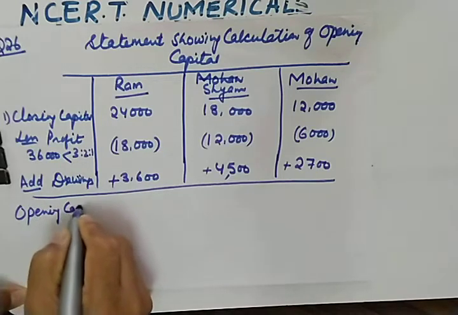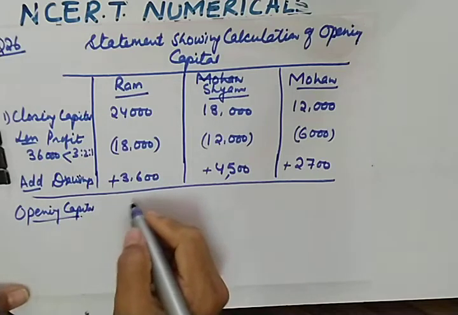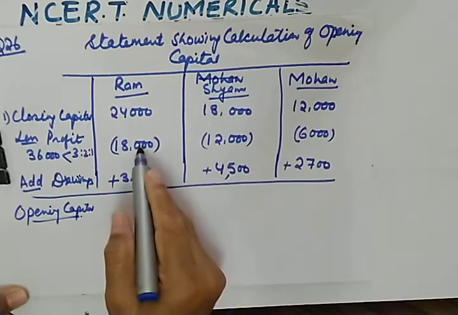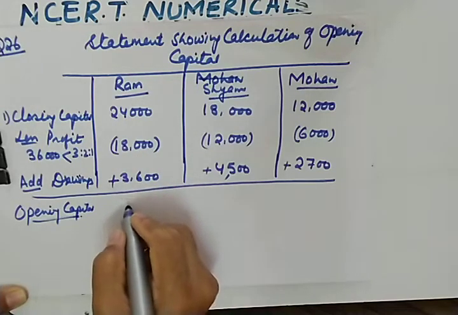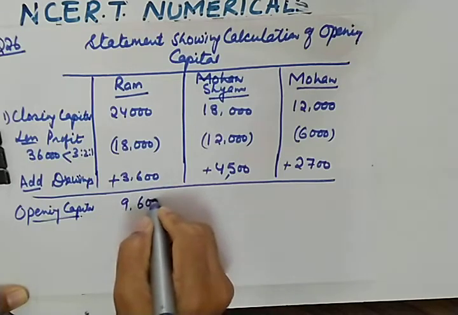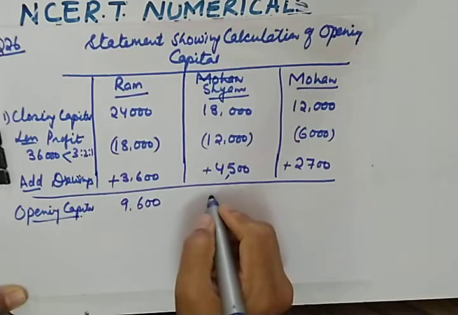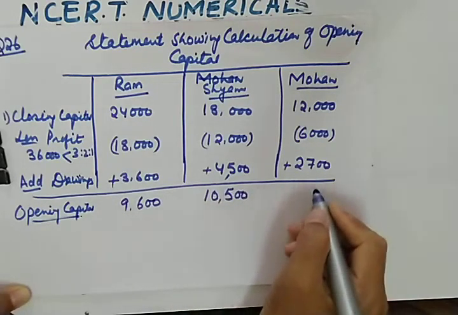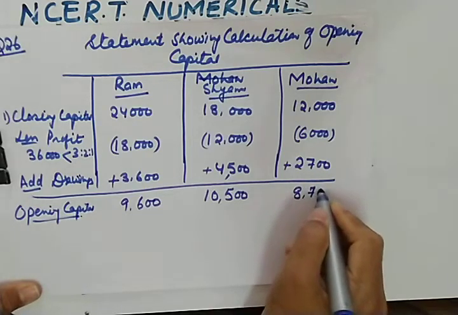So let us calculate opening capital. Opening capital in case of Ram will be 9,600, and in case of Shyam it will be 10,500. In case of Mohan it will be 8,700.